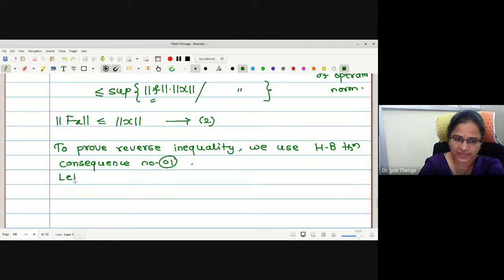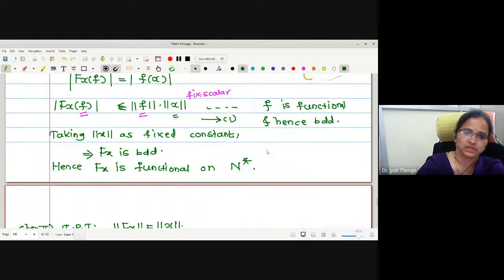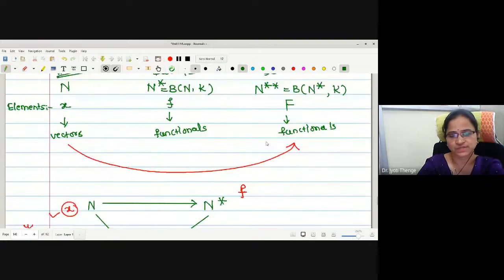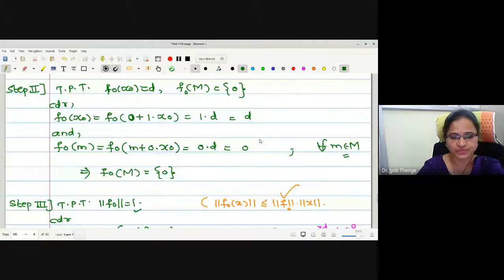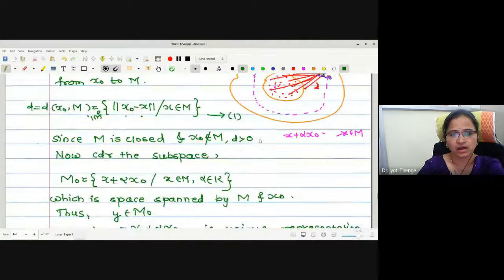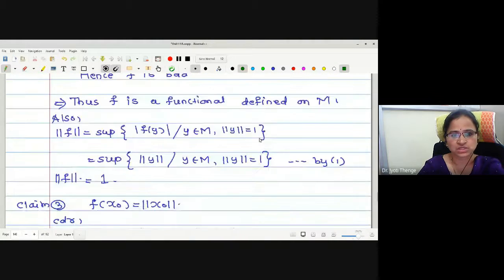Let x be any non-zero vector in n. Let me just show you the consequence first. This is about the existence of a functional f.